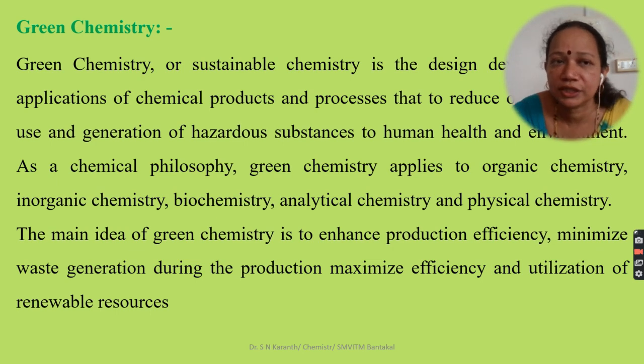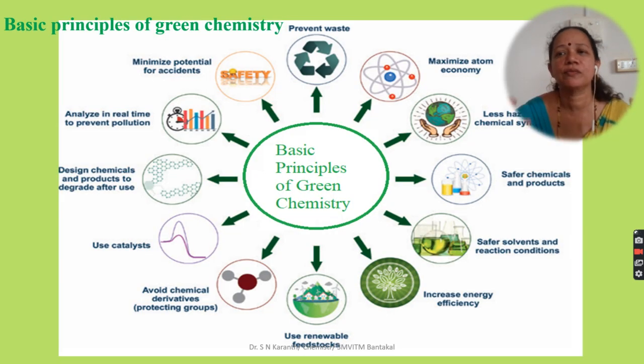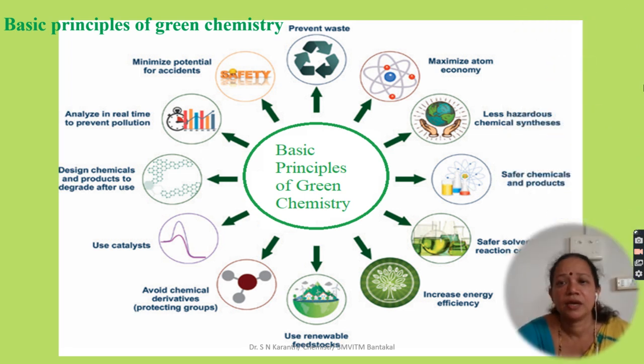Now, I am coming to the 12 basic principles of green chemistry. The first and foremost principle of green chemistry is to prevent waste. Then the second one, I'll discuss one by one. Prevent waste, maximize atom economy, less hazardous chemical synthesis, safer chemicals and product synthesis, safer solvents.